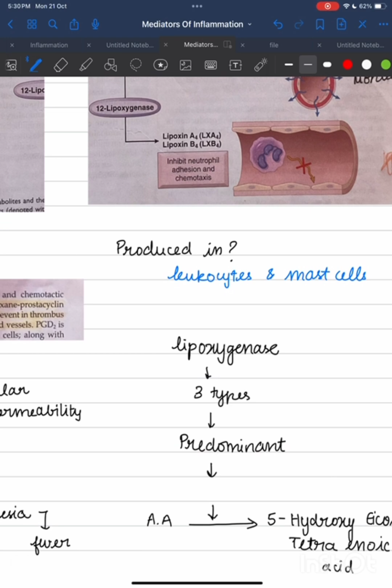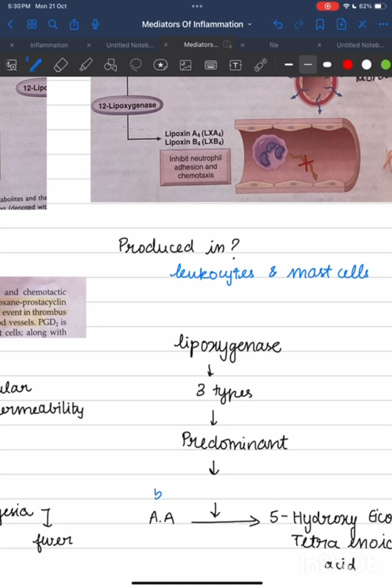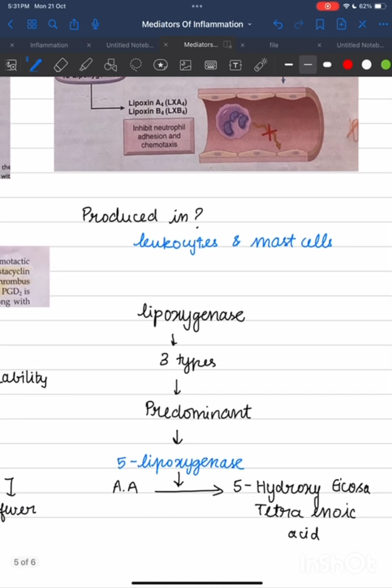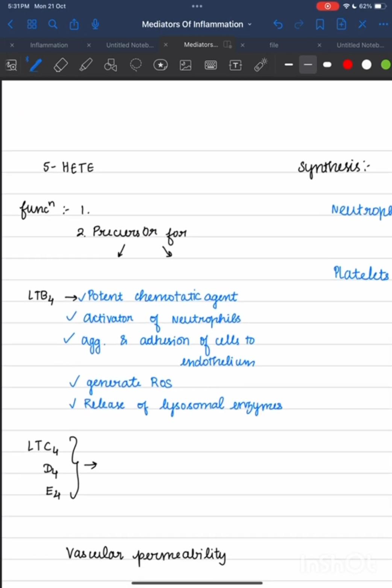There are three types of lipoxygenase. The predominant one is 5-lipoxygenase, which converts arachidonic acid into 5-hydroxyeicosatetraenoic acid, 5-HETE.